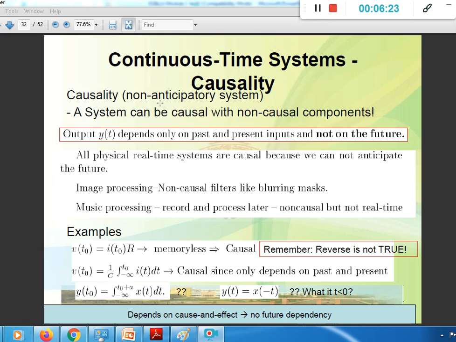So let's see what type the systems are. Let's consider a system whose output y of t depends on the past and even the present values. It may depend on just the past, just the present, or both of them. Then it is referred to as a causal system. But if it depends on the future value, then it is said to be non-causal.